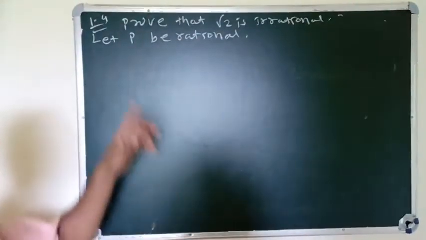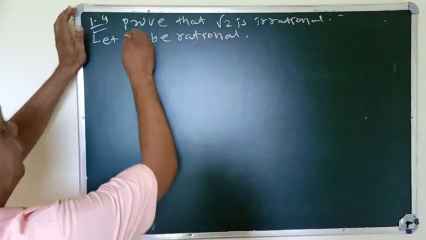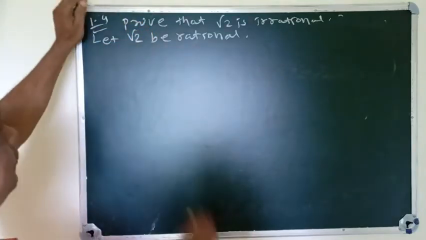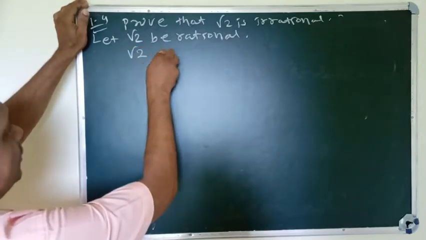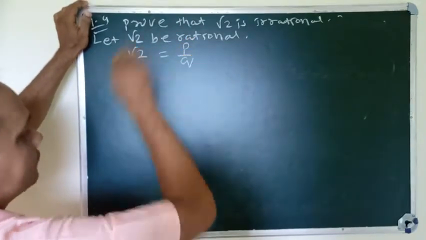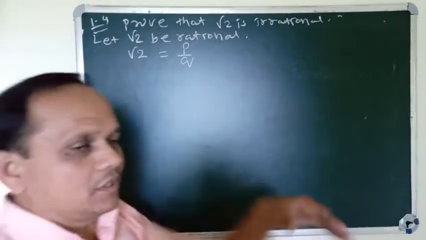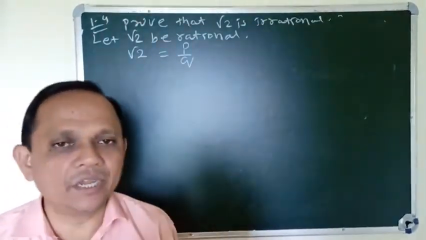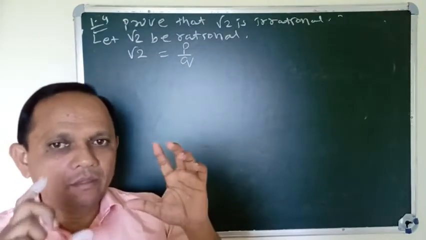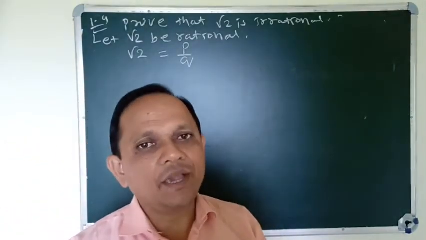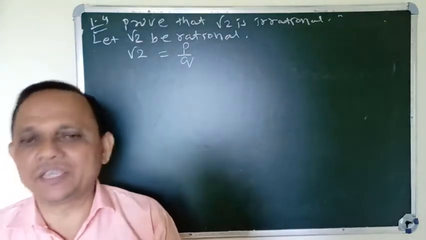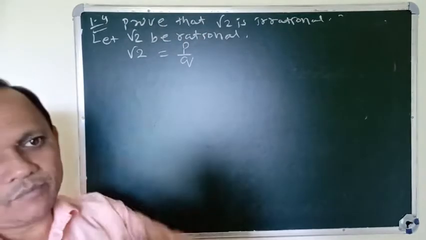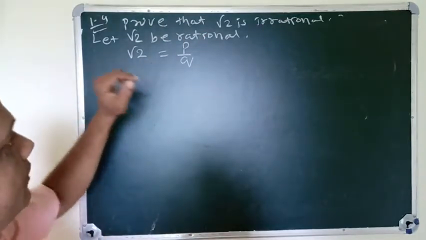Suppose root 2 is a rational number. Then root 2 must equal p by q. According to the definition, any number which can be written as p by q is called a rational number. So root 2 equals p by q.